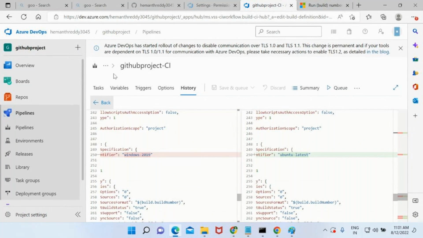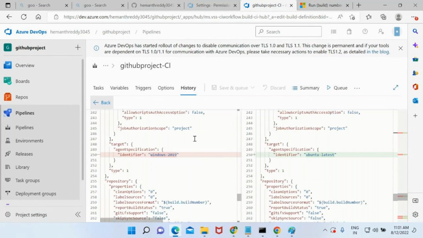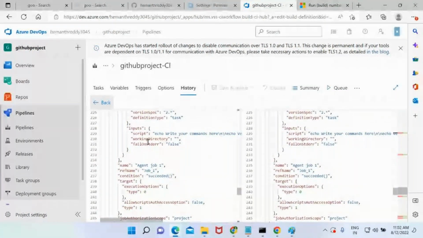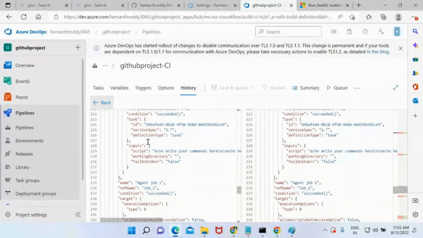So if you want to find out the difference, like whoever has made the changes in the pipeline, by going into the history, you can find the differences. And what is this code? Who generated it? By default, it is generated. And what language is it? It's JSON. JSON stands for JavaScript Object Notation. Do you need to write this JSON? No. By default, it will be generated. All you need to do is just understand it.